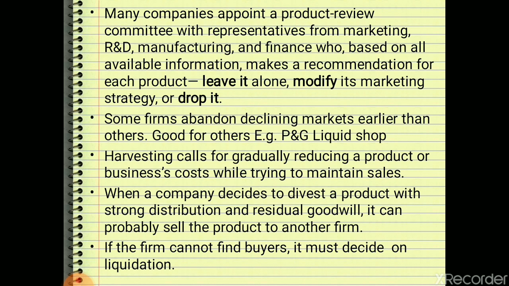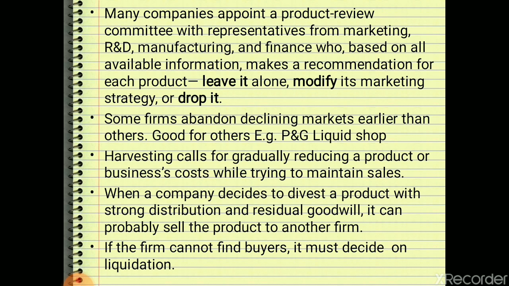Then companies set up a product review committee, with representatives from marketing, research and development, manufacturing and finance, who, based on all available information, recommend for each product whether we should leave the product alone, modify our marketing strategy, or drop our product.